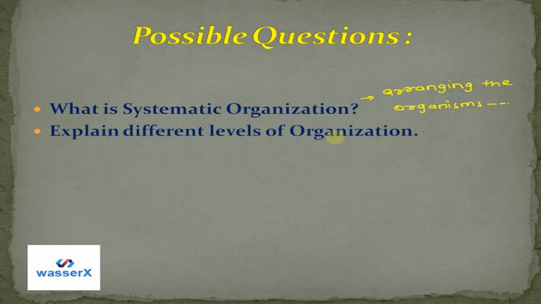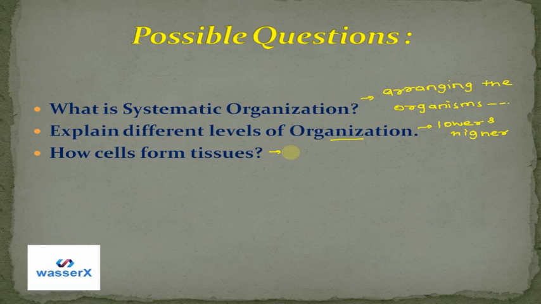Next, explain different levels of organization. Here you will be explaining lower and higher levels of organization, and you will particularly explain the chemical level, cellular level, tissue level, then organ level, organ system level, and then the whole organism. So these are the different levels of organization. Now, how do cells form tissue? We just saw there are different types like muscle cells and all, so you will try to explain all these types of tissues.